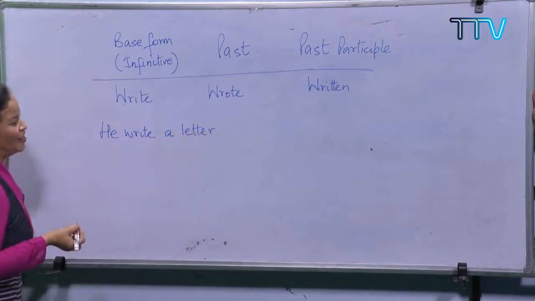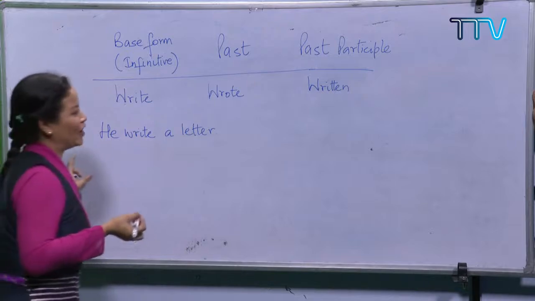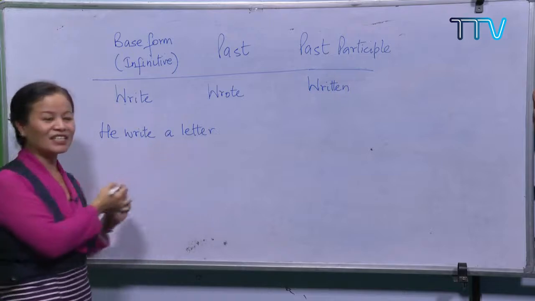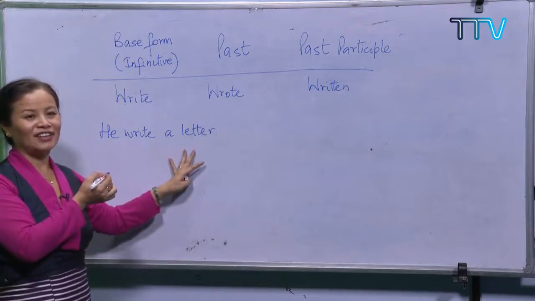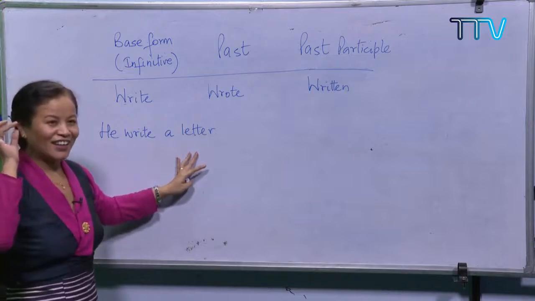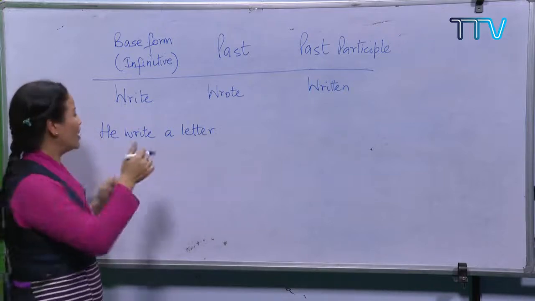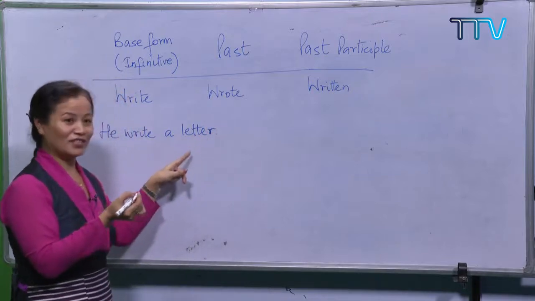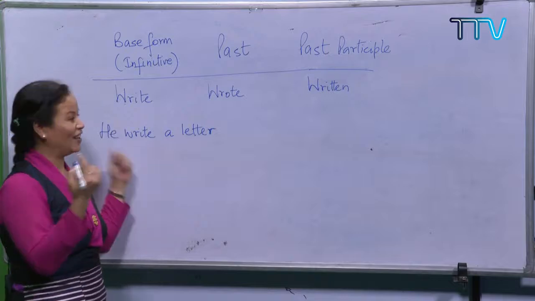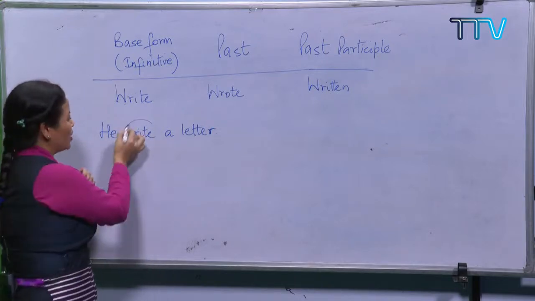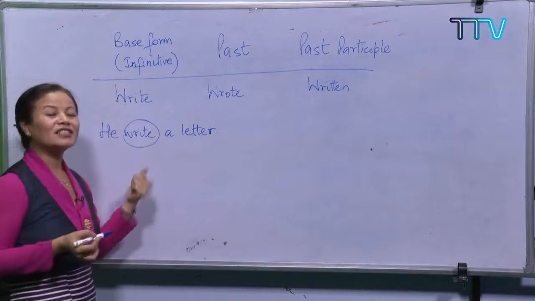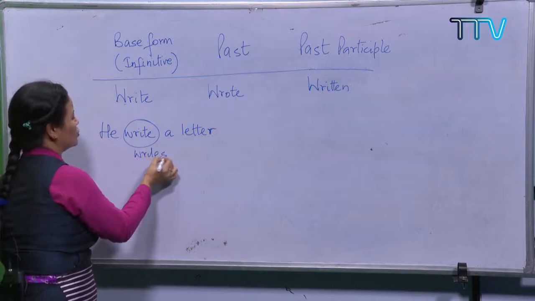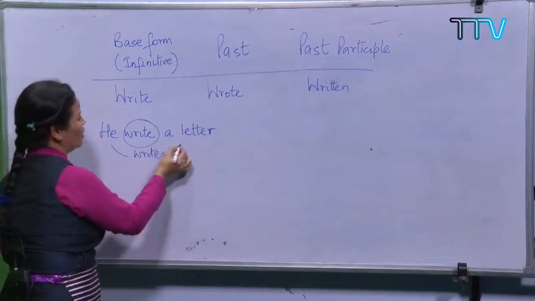Let me just find out how many of you have paid attention to what I have told earlier. What do you think? Is this a correct sentence? He write a letter. What did you say? It's wrong. Yes, very good. He write a letter is wrong because, yes, I just want a reason. Because the verb here is not in its singular form but plural form. So the correct sentence should look like he writes a letter, right?